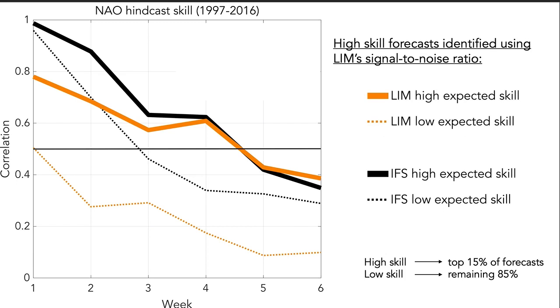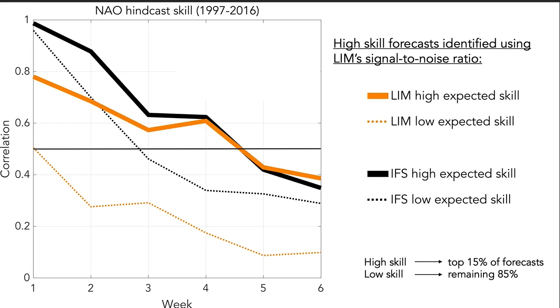So once we've calculated the signal-to-noise ratio for all forecasts at every forecast lead, we take all of the forecasts and put them into one of two bins. In the first bin, we take the 15% of forecasts that had the highest signal-to-noise ratio. That is, forecasts that we expect should have higher forecast skill. In the other bin, we put the remaining 85% of forecasts that we expect should have lower skill. For the high expected skill forecasts, we see that skill remains at or above 0.5 to 0.6 all the way out to forecast week 4. However, for the remaining 85% of low expected skill forecasts, we see that for both the IFS and the LIM, forecast skill drops below 0.5 beyond forecast week 2.